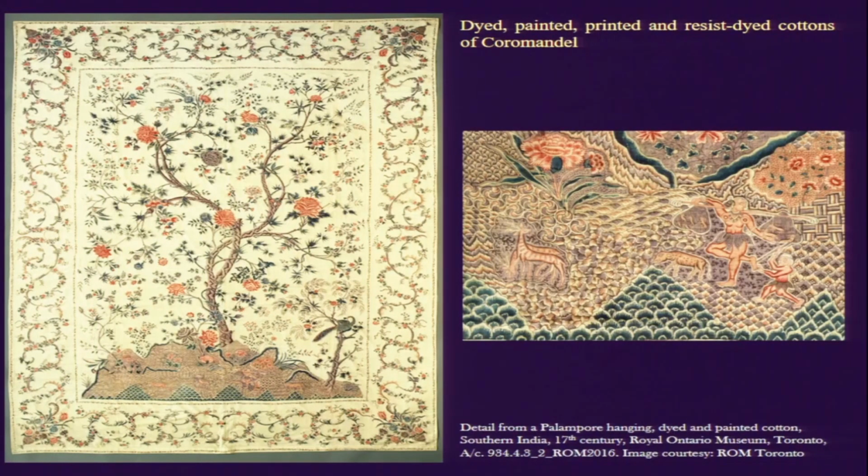We can see hints of tonal variations, and we can also see the choice of color that has been utilized. For example, if we see this figure here, this woman who is perhaps carrying animals, it is a very characteristic figure. We also find this pose used for depicting nayikas, or heroines, in many other visual forms in the early modern period and so on.